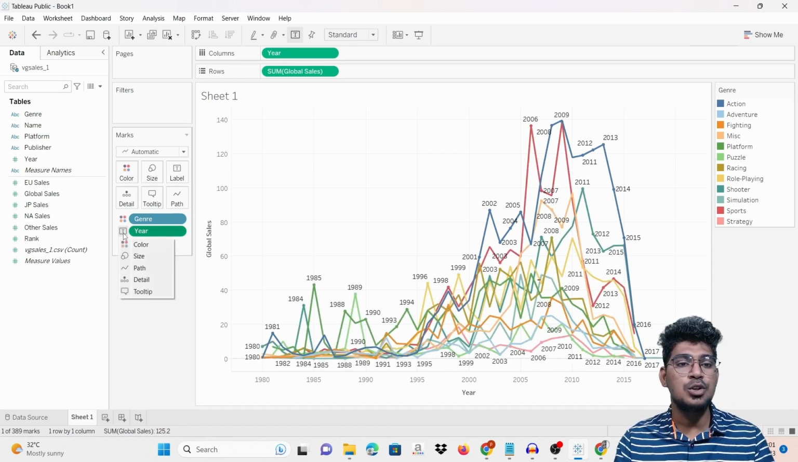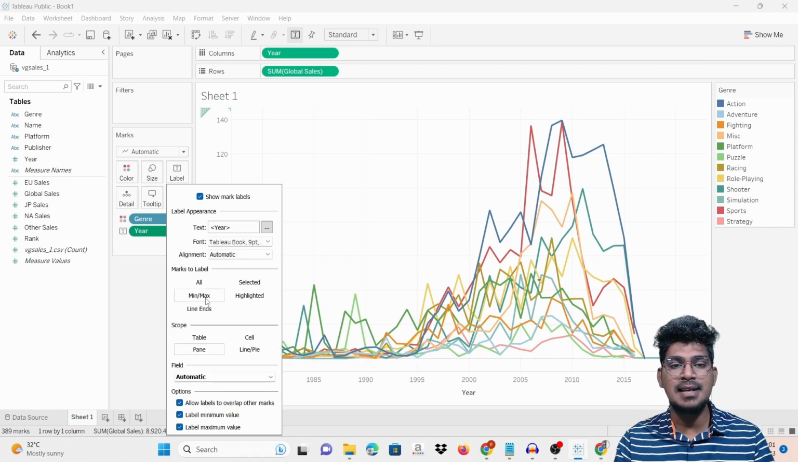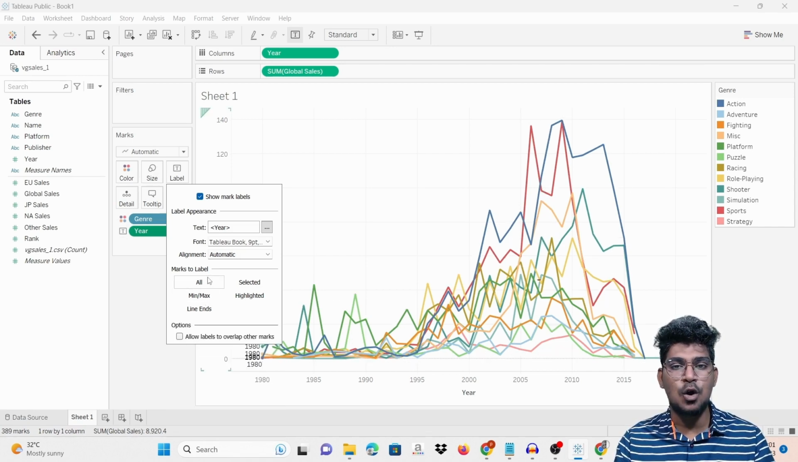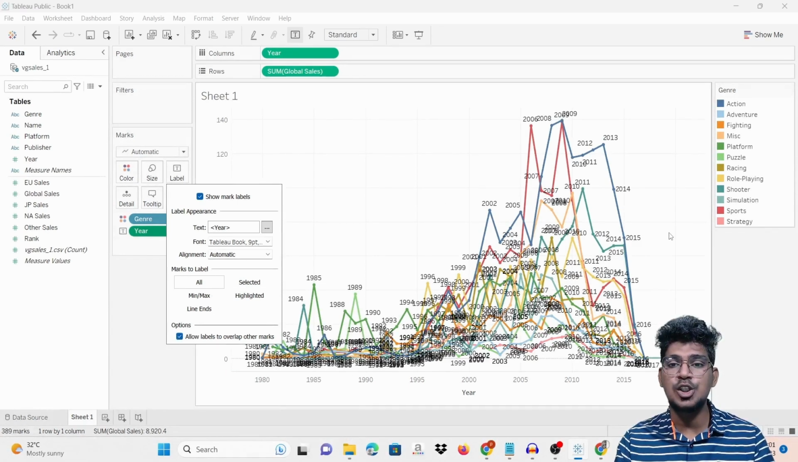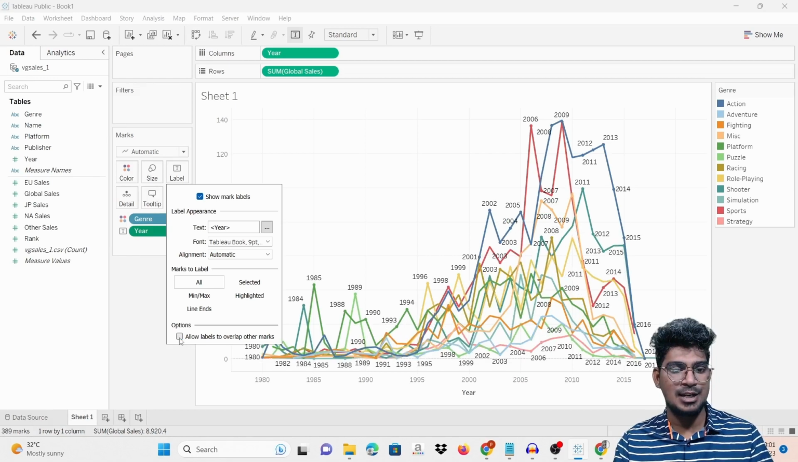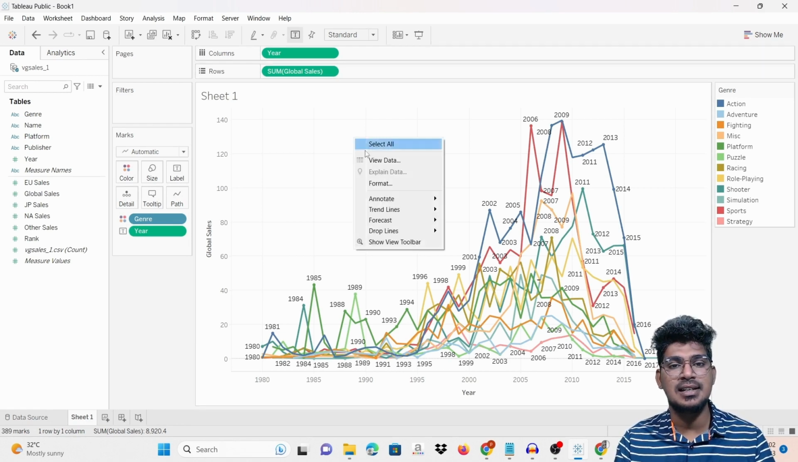Once you click here, that option is there. For example, for all, it is going to display all the things. For maximum, it does not display. And allow overlapping, it is going to be overlapping. That is not in a clear way, so that is the reason I don't want to do that here. So this is the way you can do this particular thing.